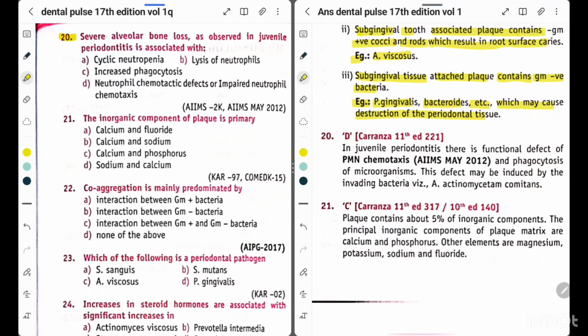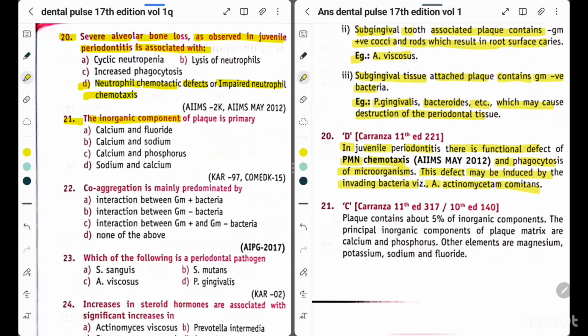Now question 20. Severe alveolar bone loss as observed in juvenile periodontitis is associated with option A, cyclic neutropenia, option B, lysis of neutrophils, option C, increased phagocytosis, option D, neutrophil chemotactic defects or impaired neutrophil chemotaxis. So the answer is option D, neutrophil chemotactic defects or impaired neutrophil chemotaxis. Explanation: in juvenile periodontitis there is functional defect of PMN chemotaxis and phagocytosis of microorganisms. This defect may be induced by the invading bacteria, that is A. actinomycetemcomitans.